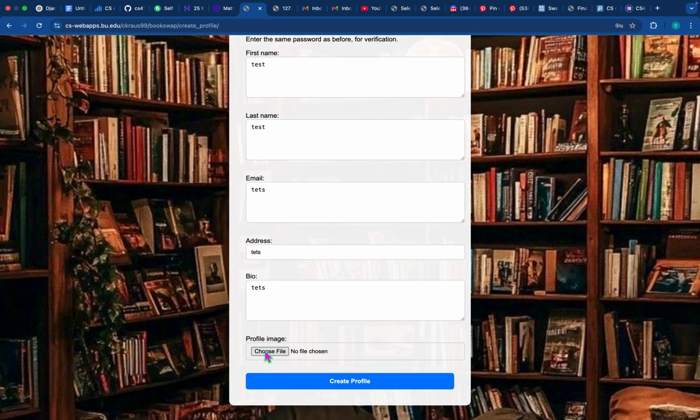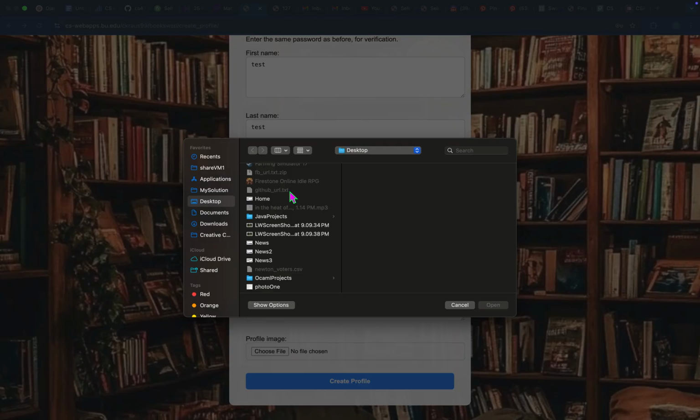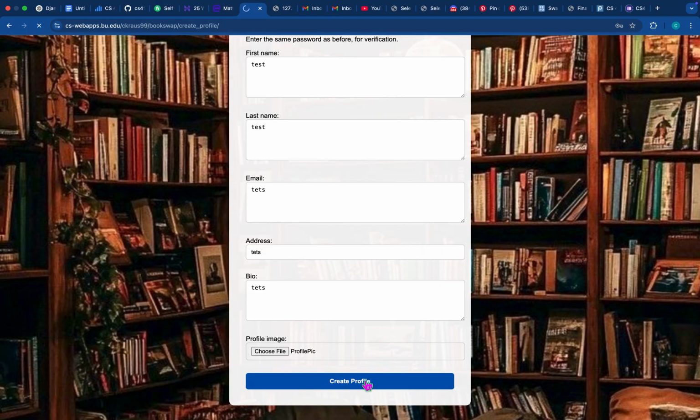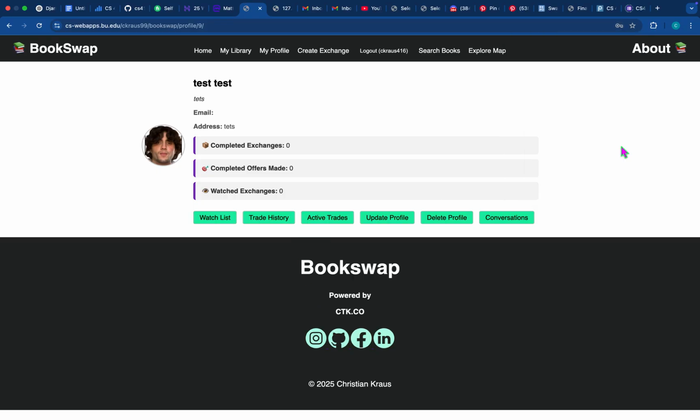Alright. And then we can do this profile pic. We can pick a profile pic from our device, and sweet. So we're brought to the profile page upon successfully registering a new user. And we can see all of this data, but right now it'd be empty because we haven't started doing anything yet in the app. But for instance, if we wanted to, we could check out our library.